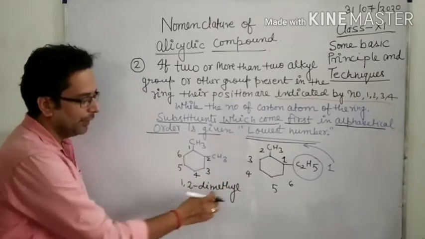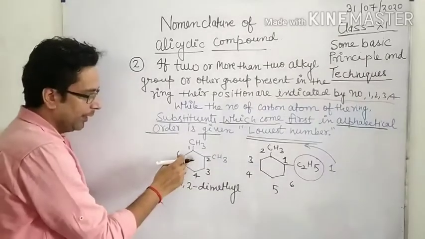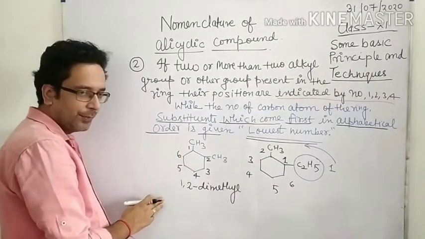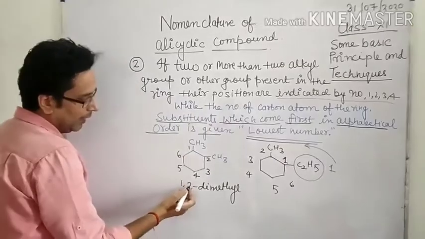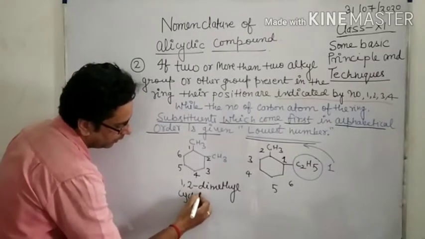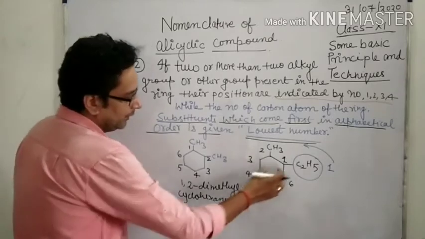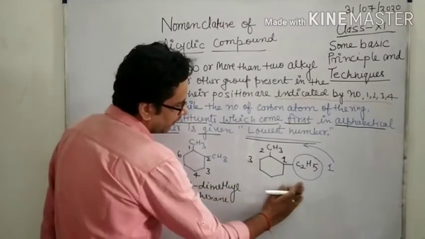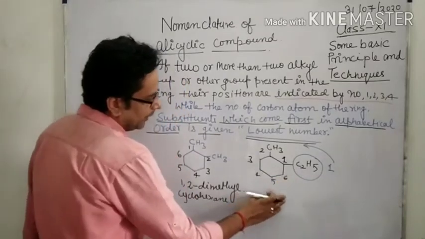1, 2 dimethyl. Total number of carbon is 6, and all are saturated and it is closed, so we use cyclo. So 1, 2 dimethylcyclohexane. Okay, now what is the name of this compound?